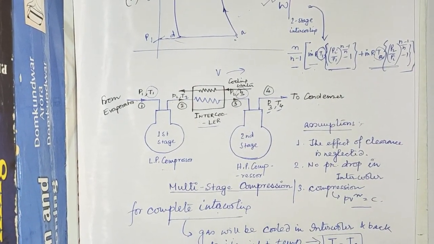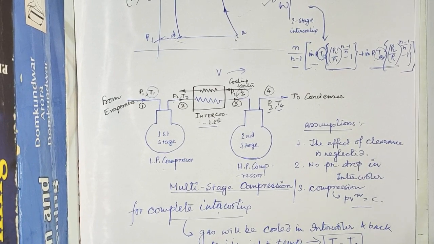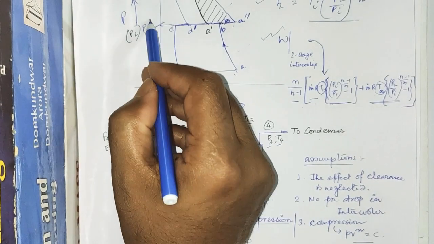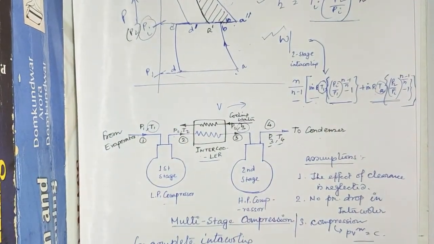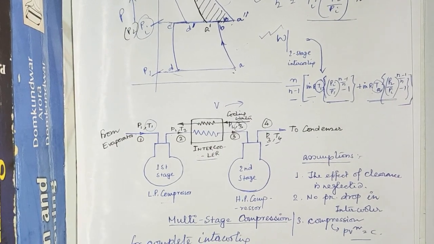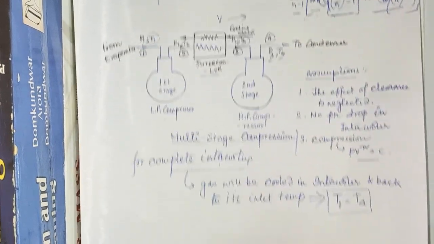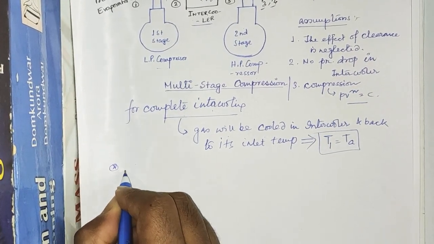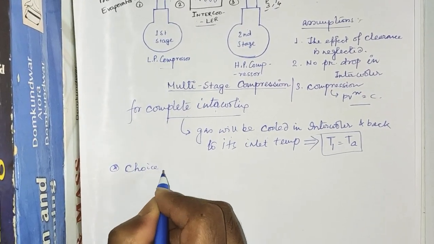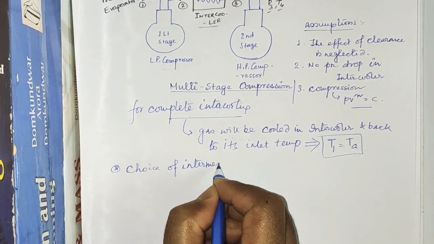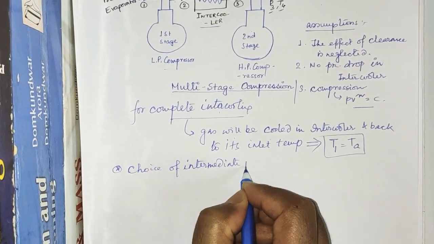And from this concept, we can find out the choice of intermediate pressure. That means what will be the value of this intermediate pressure Pi. So to find out the value of intermediate pressure Pi, the next topic is the choice of intermediate pressure.